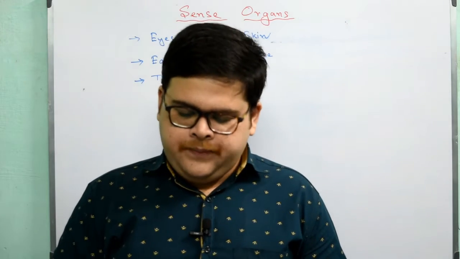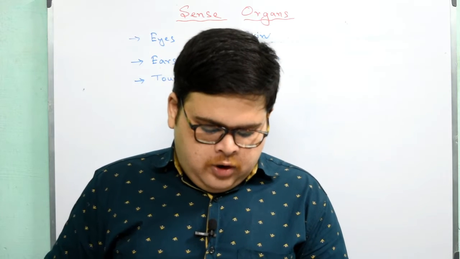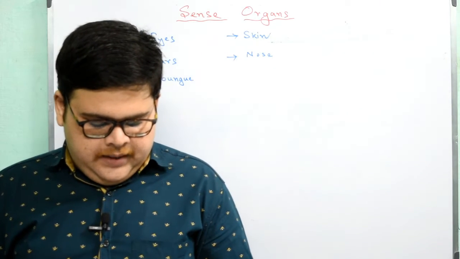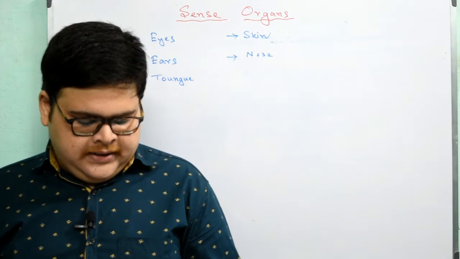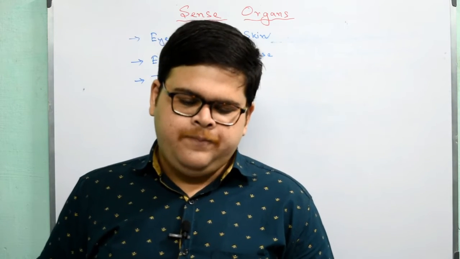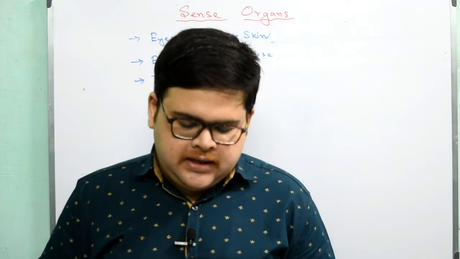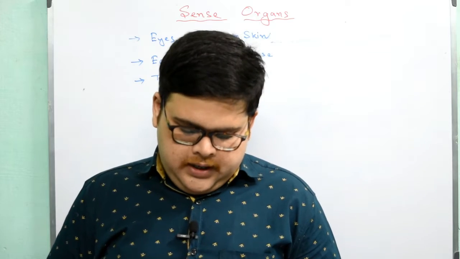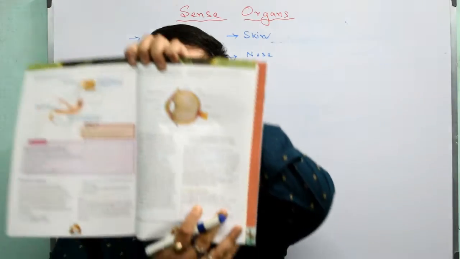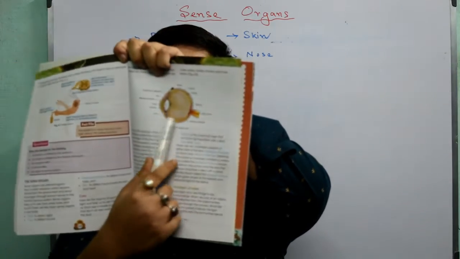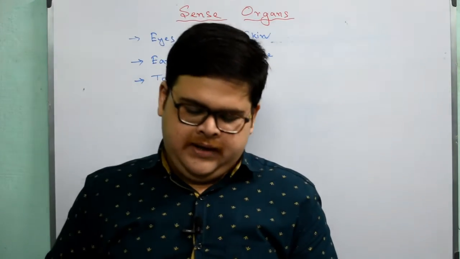Now we will come to the part of eye. Eye is an organ of sight. They detect light and help us to see the world around us. Each eye is made up of an eyeball that lies in an eye socket present within the skull. Internally, the wall of the eyeball can be divided into 3 layers. These layers are sclera, choroid and retina. This particular diagram of the eye is very important. You will practice it for drawing as well as for labeling.